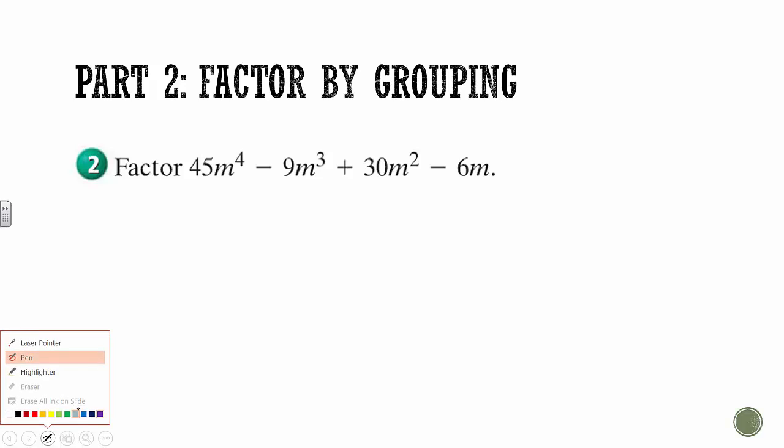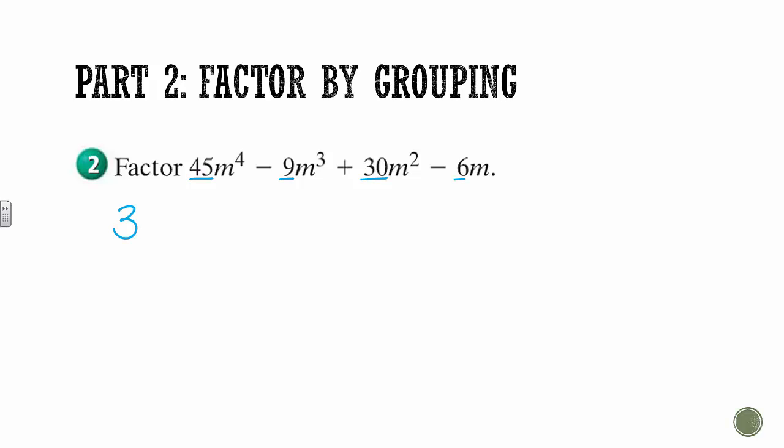So if I just look at my numbers, 45, 9, 30, and 6, they all have something in common. If we break them down, we will find that they all have a 3 in common. So I'm going to pull that out. And then if we look at their m's, this guy is 4, this guy is 3, this guy is 2, and this guy is 1. So that means all of them have at least 1 that I can factor out. So this leaves me with 15m cubed minus 3m squared plus 10m minus 2.